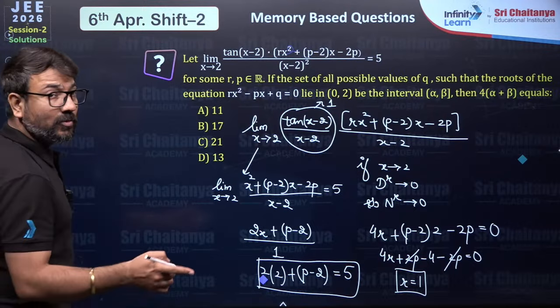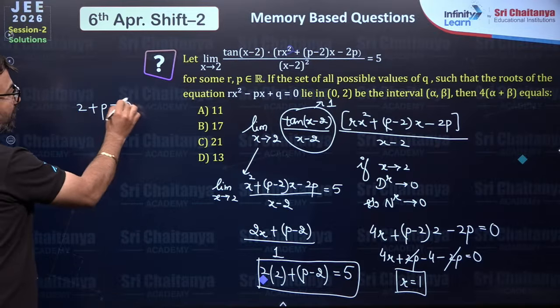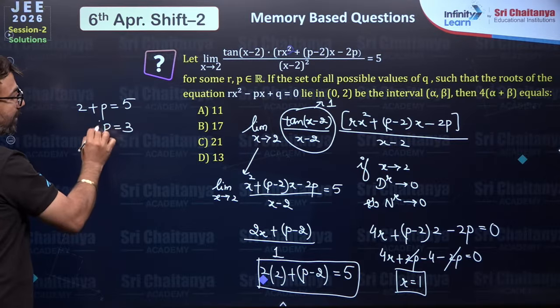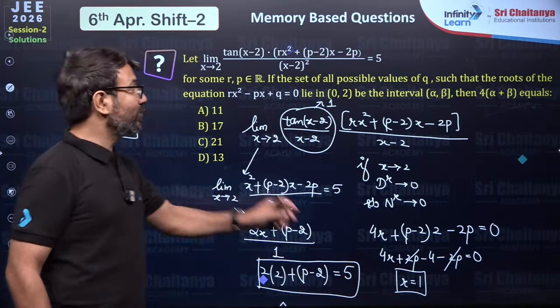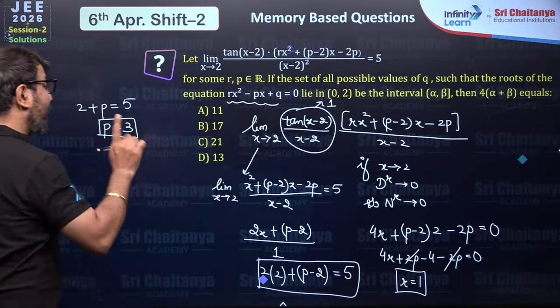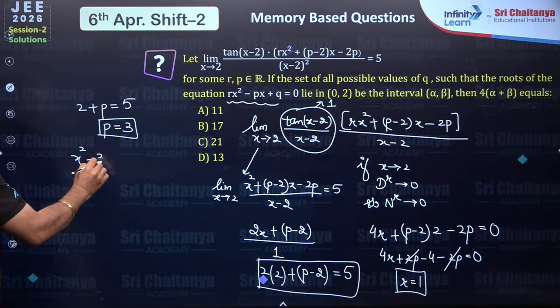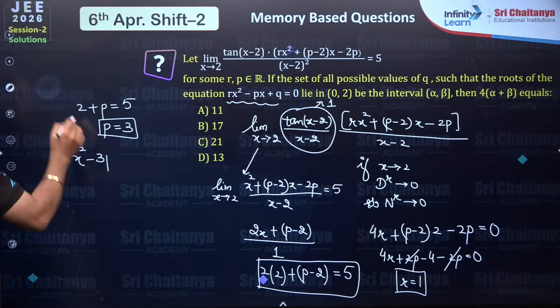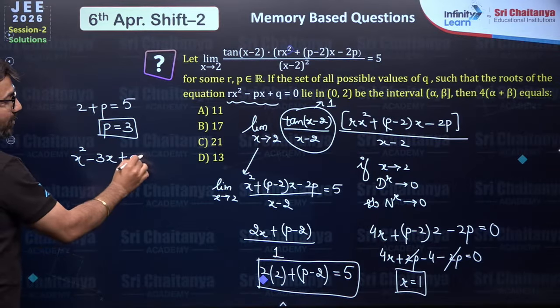4 minus 2 if you do, so you'll have 2. So 2 plus p will be equal to 5, and the value of p that we are obtaining from here is 3. Once we have the p value and r value, they have said that this quadratic is x square minus px minus 3x plus q, we don't have.